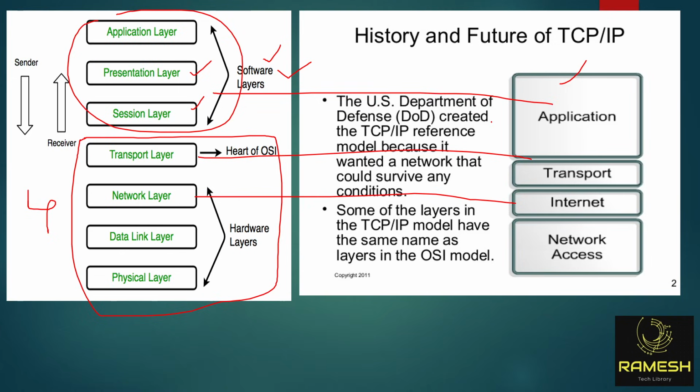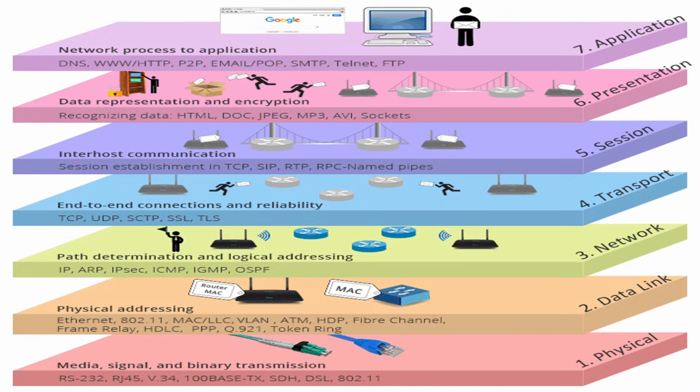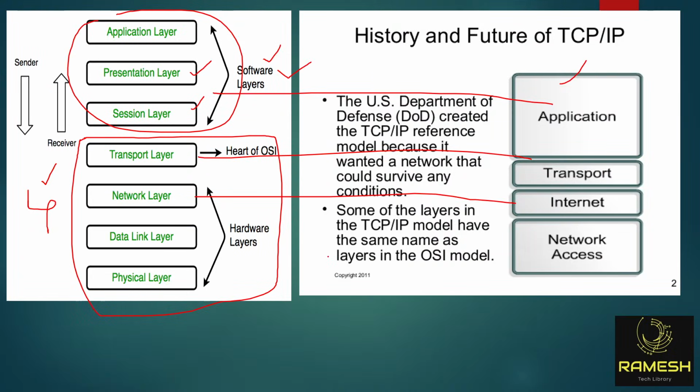Front end means Google Chrome. Google Chrome is an application, and I'm interacting with the application. So what exactly do I see if I do packet capture? These four layers. If I do a packet capture, how many layers can I see? Four layers.